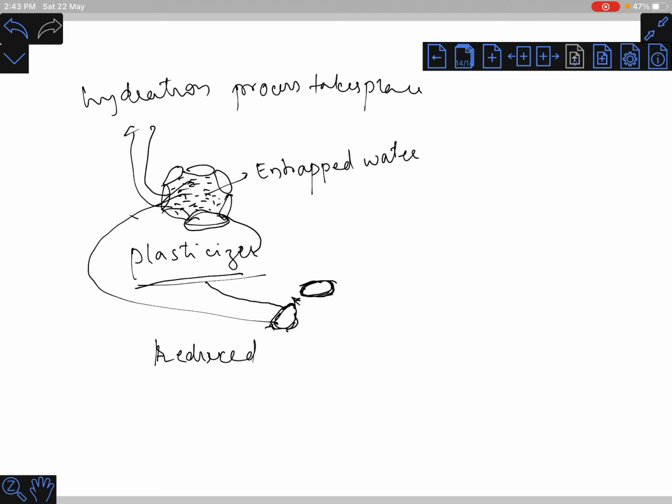So the main mechanism of the plasticizer is that it forms a thin layer of coat around the cement particle, which produces a repelling force between the cement particles.